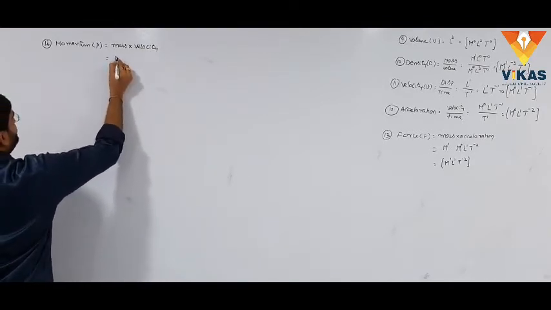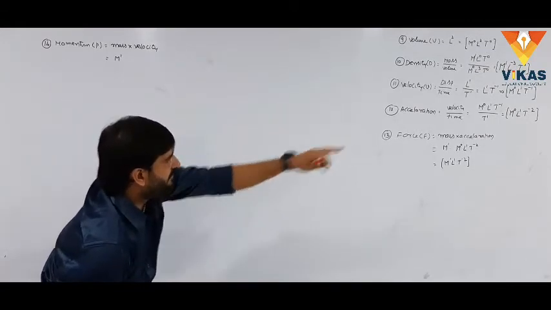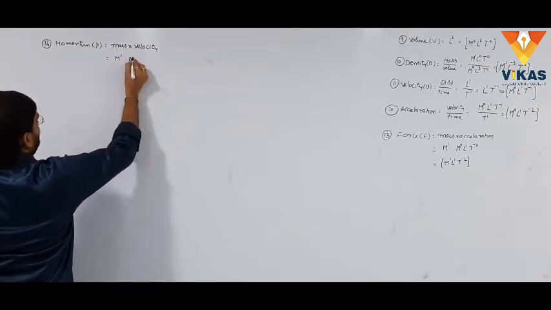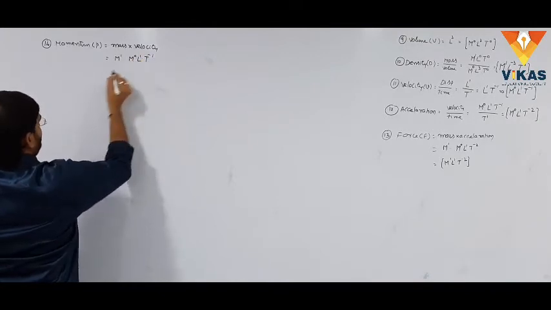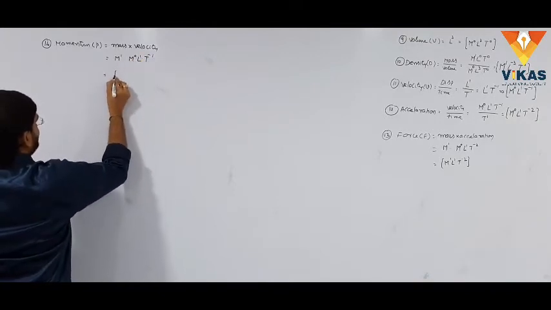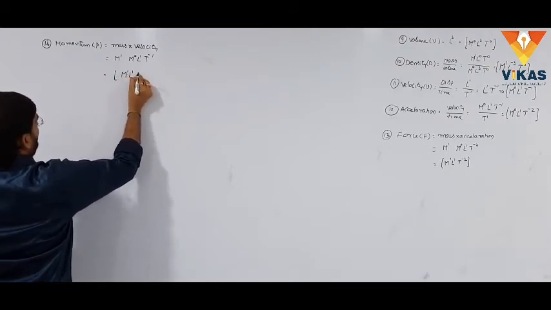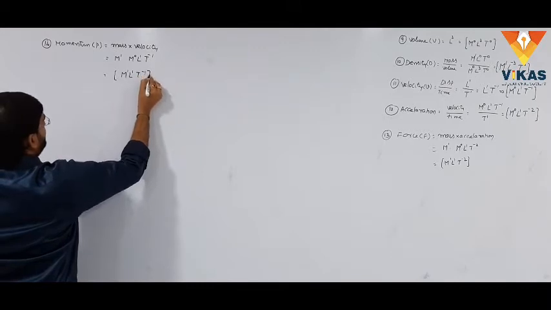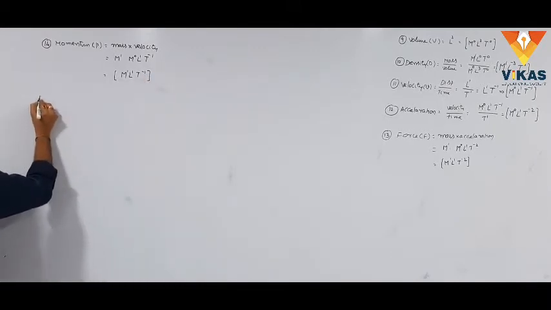The mass is M power 1 and the dimensional formula for velocity is M power 0, L power 1, T power minus 1. Simply, bases are equal, powers can be added. This is M power 1, L power 1, T power minus 1, the dimensional formula for momentum.